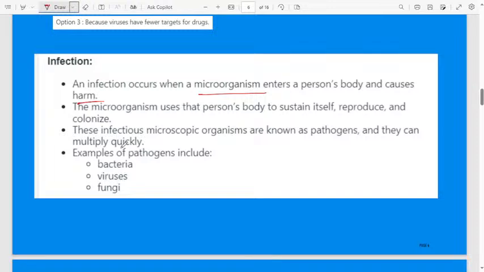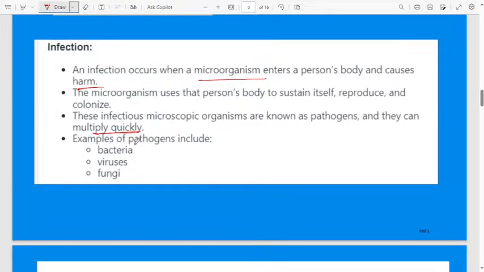They can multiply very quickly. You can observe those who are having viral or bacterial infection. After 2-3 days, if they are not treated properly, they will become too ill. They are not able to even get up. They will lose their energy, and so many side effects happen, fever, vomiting, dehydration. That is because of the microorganism. It may be a viral infection, it may be a bacterial infection.